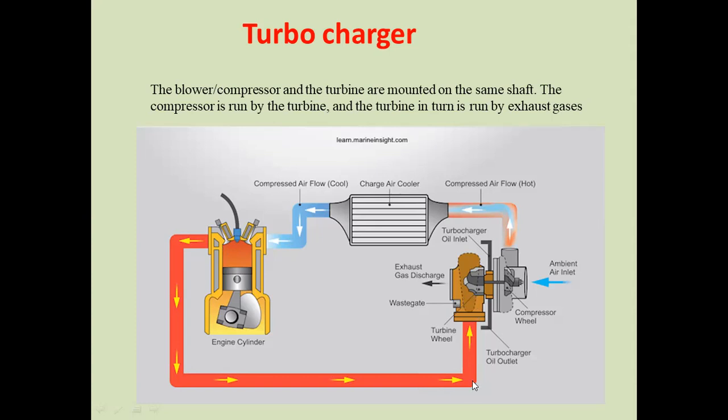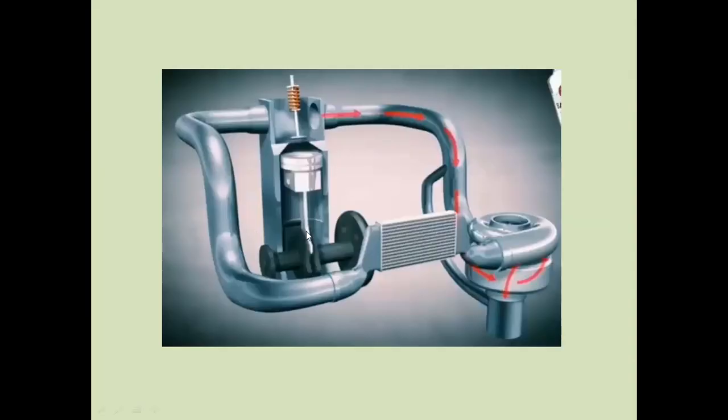The exhaust gas impinges on and rotates the turbine blade. The turbine blade is coupled with the same shaft as the centrifugal compressor. The compressor works by sucking in ambient air, and the low pressure air is delivered as high pressure air from the centrifugal compressor. If that high pressure hot air goes directly to the internal combustion engine, it will be very difficult. So for that condition, in between we use a heat exchanger, named an intercooler. With the intercooler, the hot air is converted into cold air, and that cold air enters the engine. In the next slide we can see a photographic view of the turbocharger.